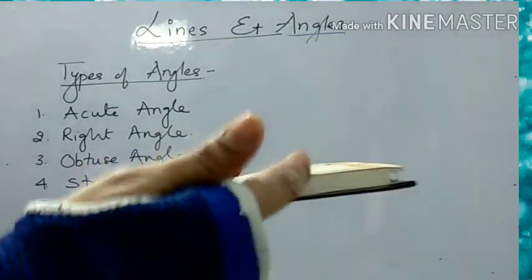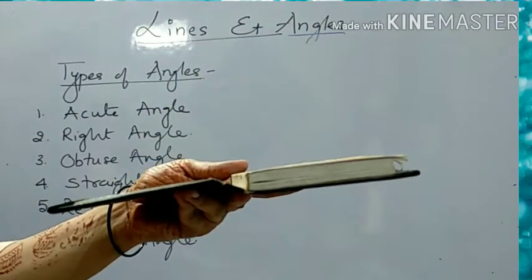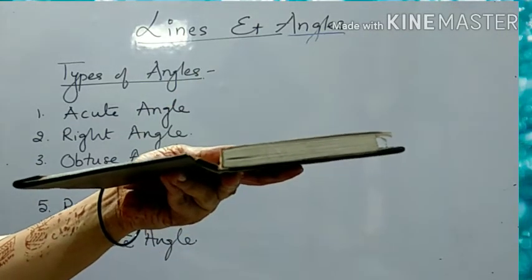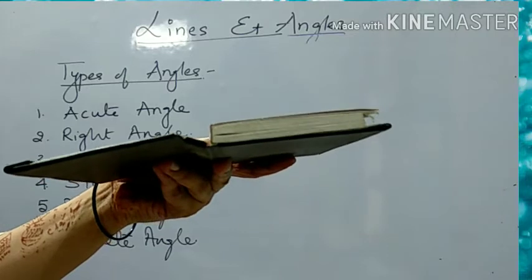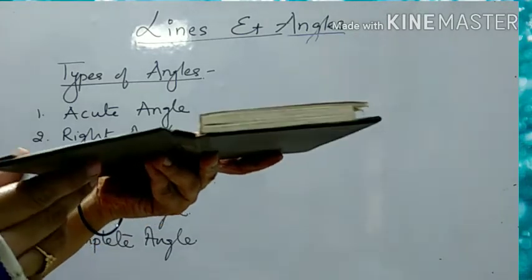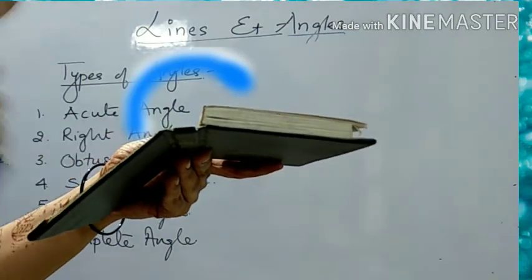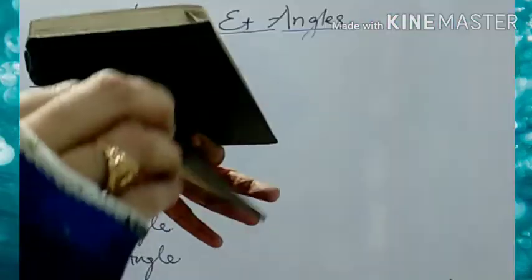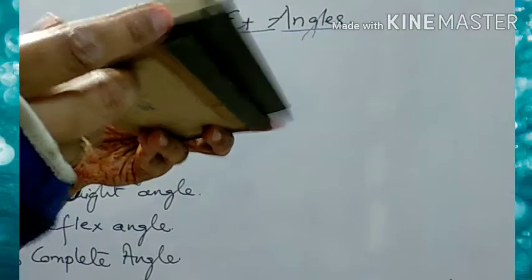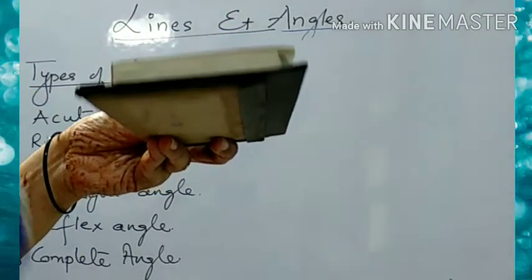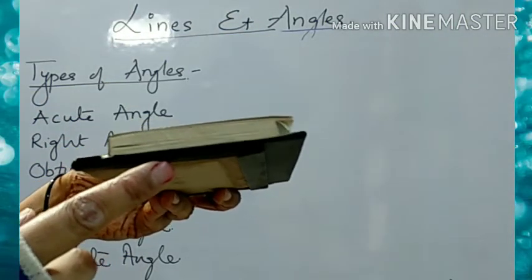Okay. Now what is this? This angle is your straight angle. When the measure of the angle is 180, then it is said to be the straight angle. Now here it is more than 180 but less than 360. So this is your reflex angle.